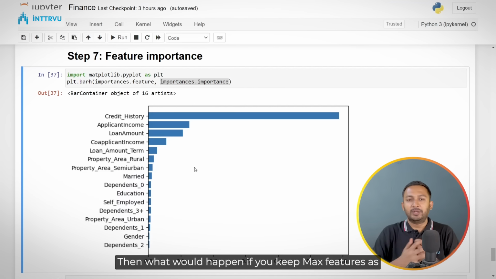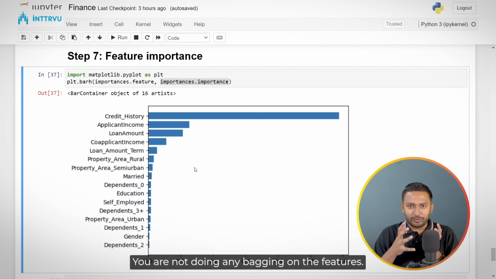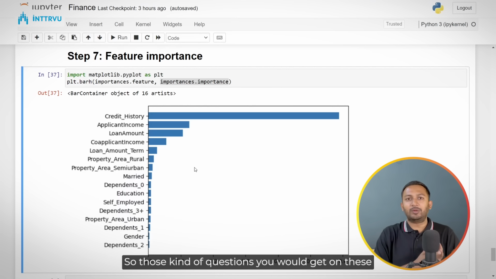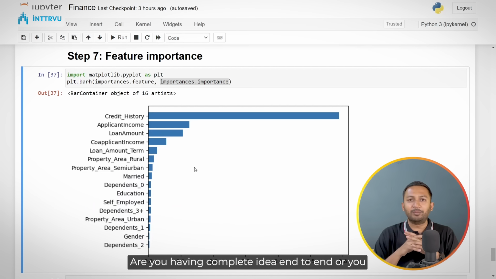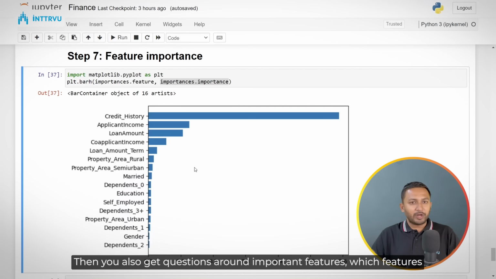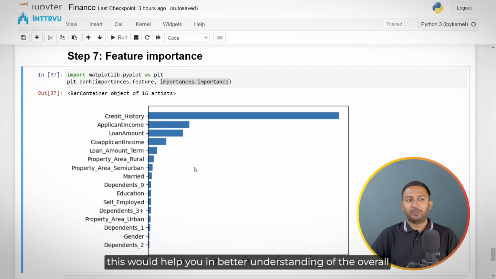Then what would happen if you keep max features as 1 all the time, where you are not doing any bagging on the features? What would be the disadvantage in that case? Those kinds of questions you would get on these projects, because the interviewer would try to understand how you understand that particular project. Do you have a complete idea end to end, or have you just built that project using what you know? Then you will also get questions around important features, which features are important, and how those important features were identified, because this would help you in a better understanding of the overall project.